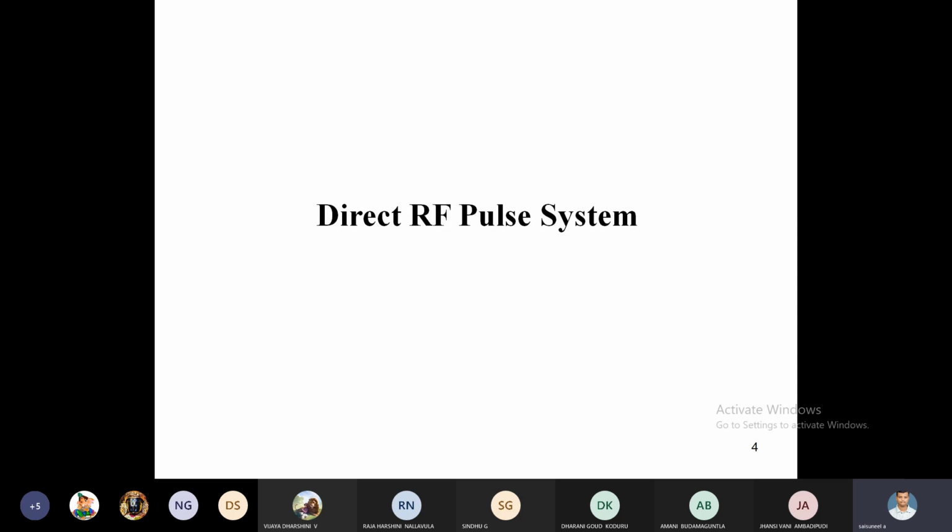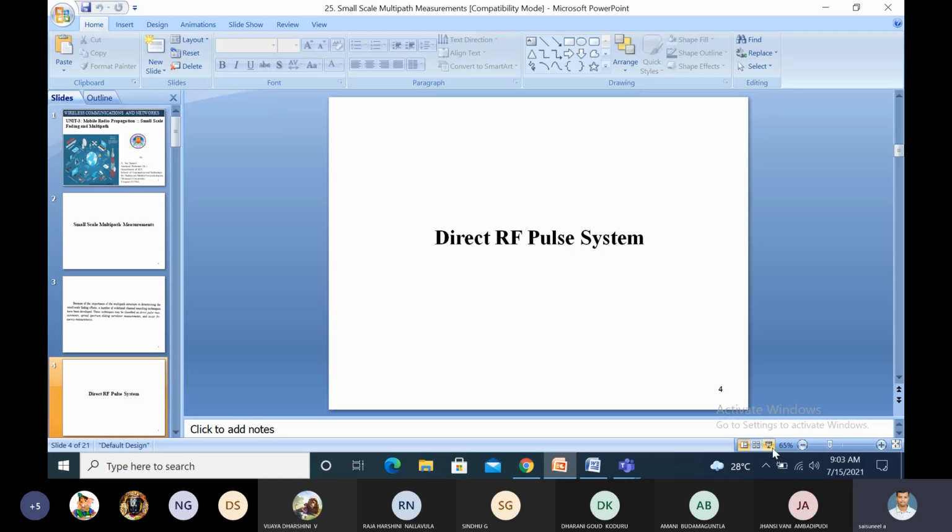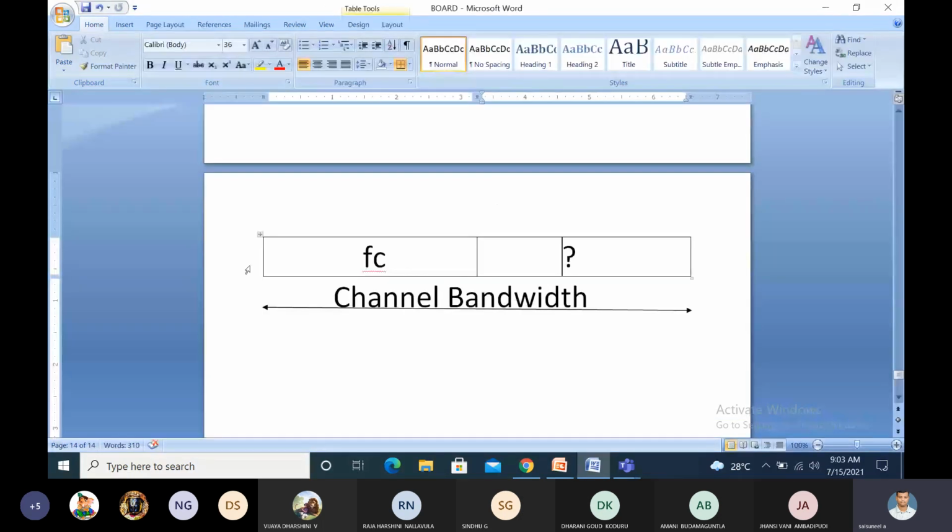Assume the channel bandwidth is available, but in the total channel bandwidth the carrier frequency occupies only this space. The remaining space is wasted.